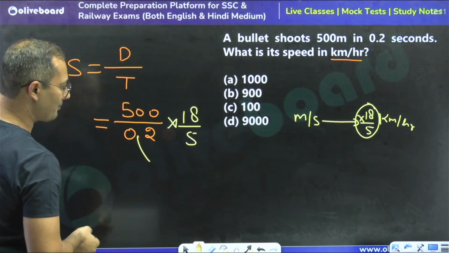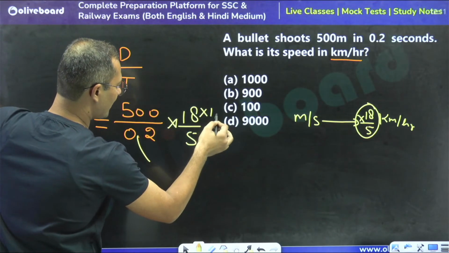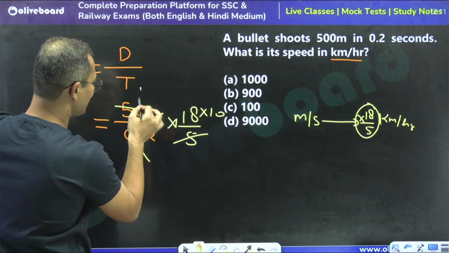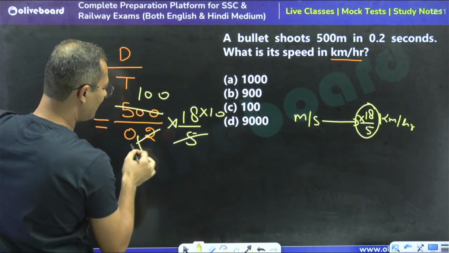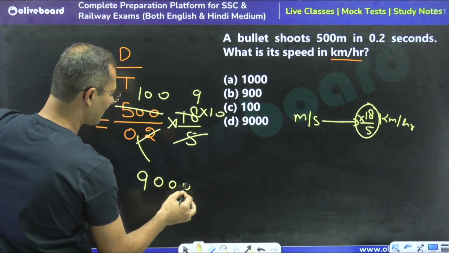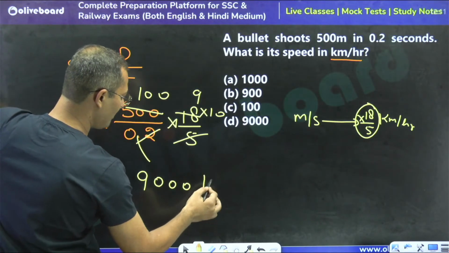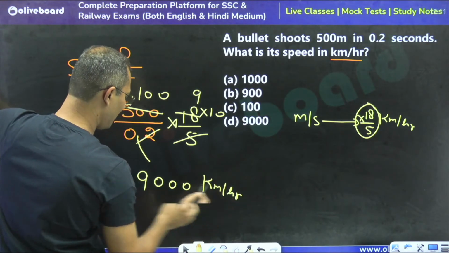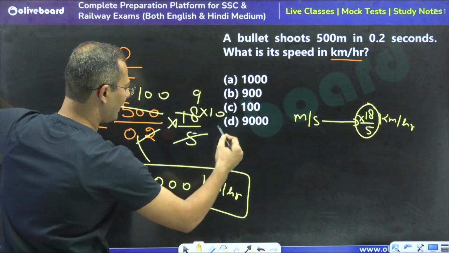So just remove the point and take it as 10. By 5 this is cancelled 100 times, and by 2 this is cancelled 9 times. So my dear friends, we can say that 9000 kilometer per hour is the right answer. Yes, 9000 is the right answer.